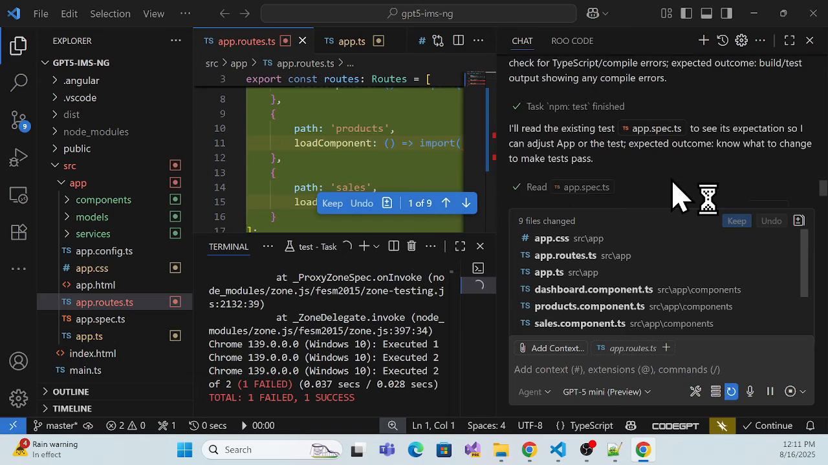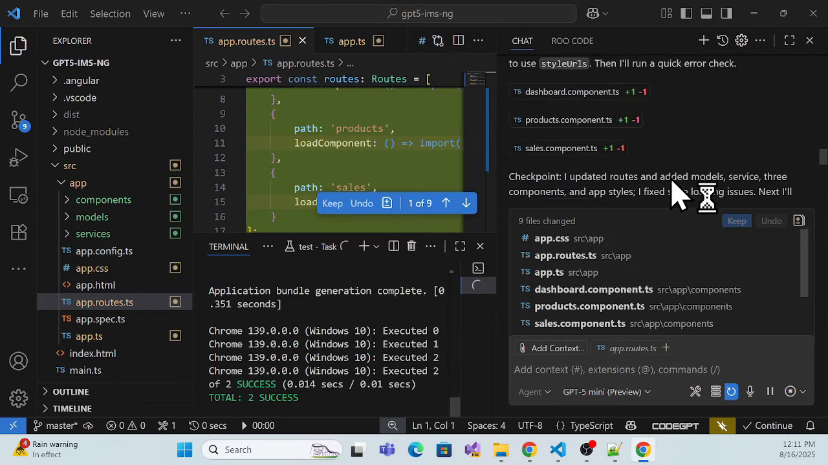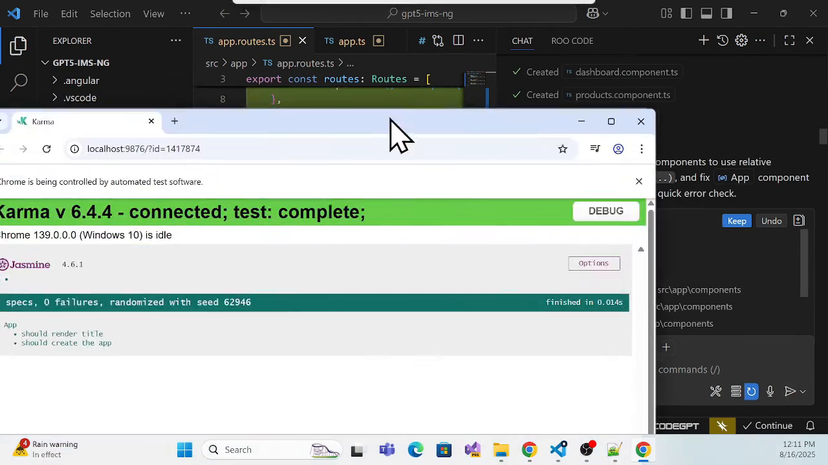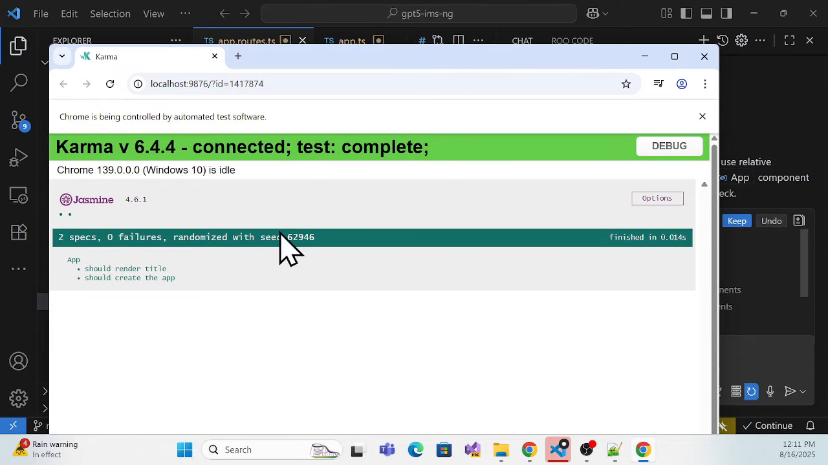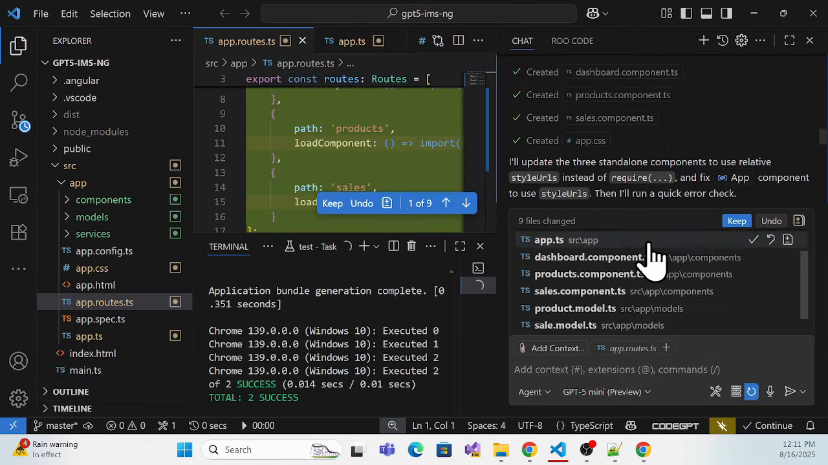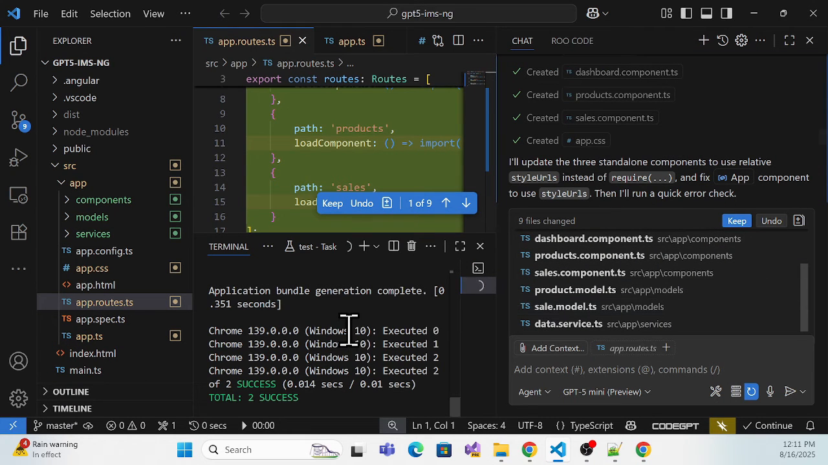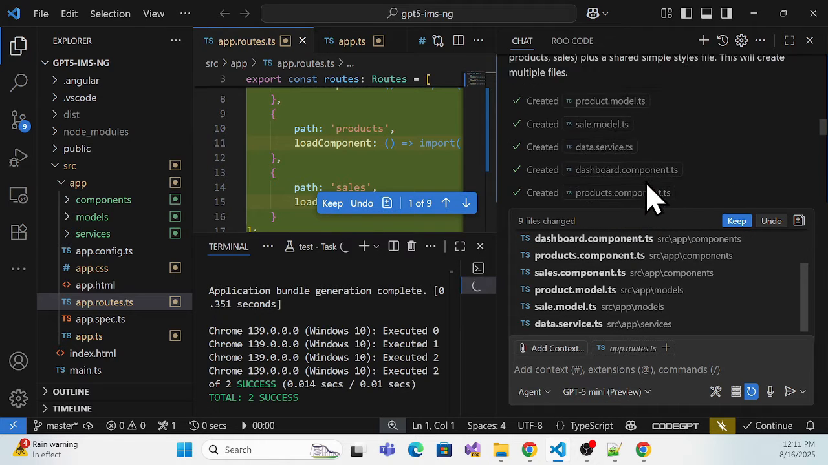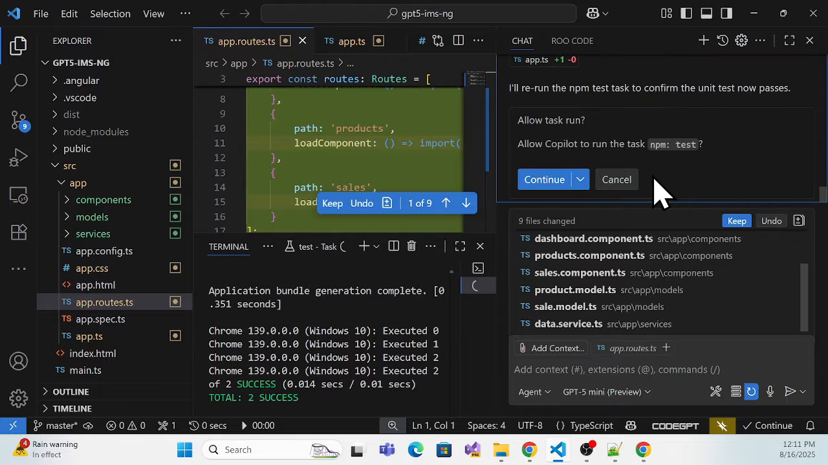So one of the new features I can see available over here is that they now run the test cases too. Whatever code they write, they also start the test cases, and if they get any issues, they automatically try to fix them. I think GPT-5 introduced this new feature to check that.